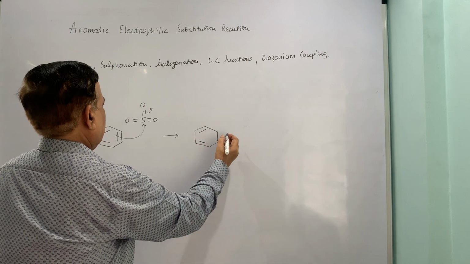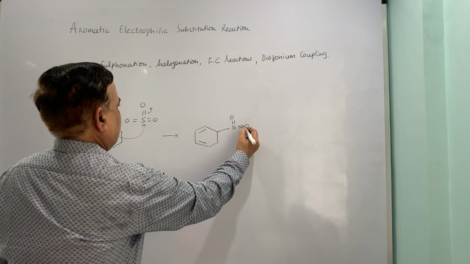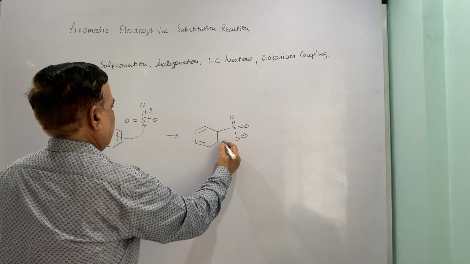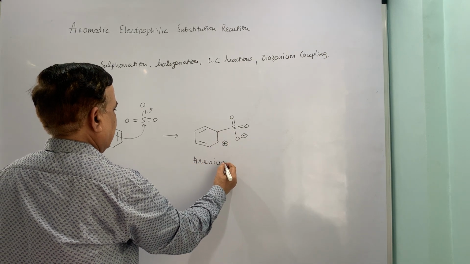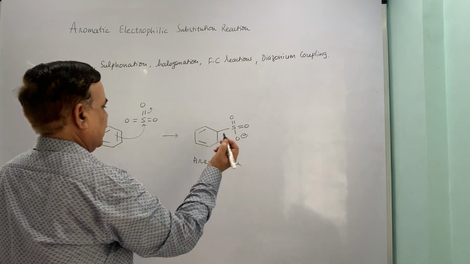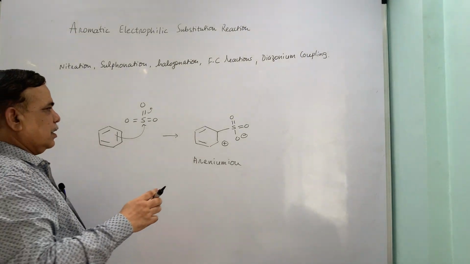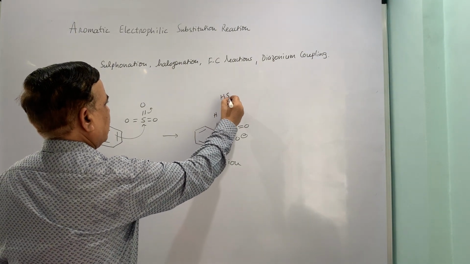Of course the oxygen, and you can see that there is a formation of arenium ion intermediate. Now this is your arenium ion or Wheland intermediate or cyclohexadienyl cation, and this loses a proton to a conjugate base,